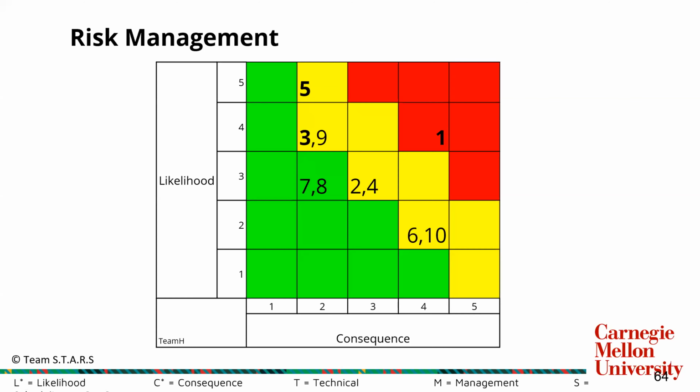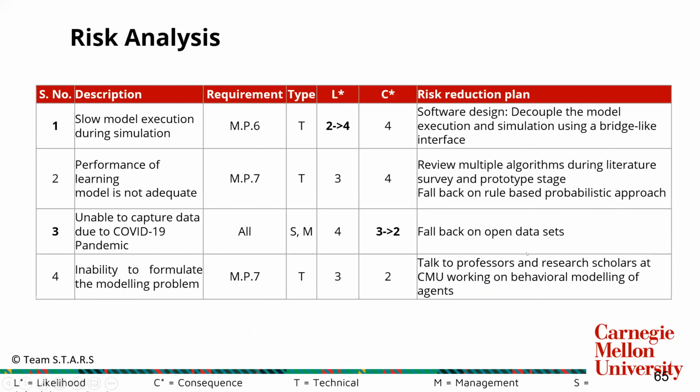Okay, so I'll just go through the presentation. We are doing our risk management, and I'll go through the top few risks in the red and the yellow areas. One of the main risks is slow model execution, as they all showed in the previous part about meeting our requirements. Once we add more changes to the behavior model, this might slow down. So we are already putting this on the risk mitigation plan for our fall.